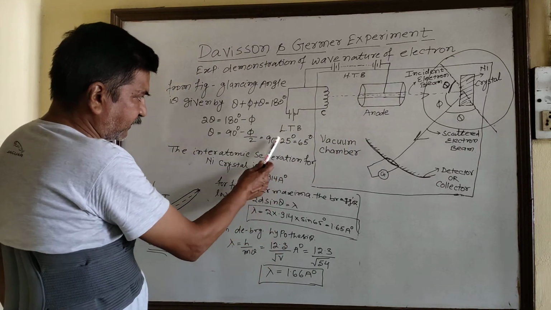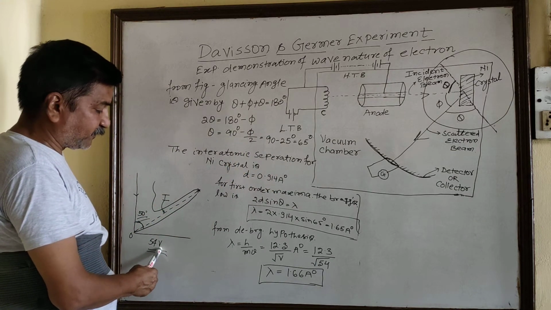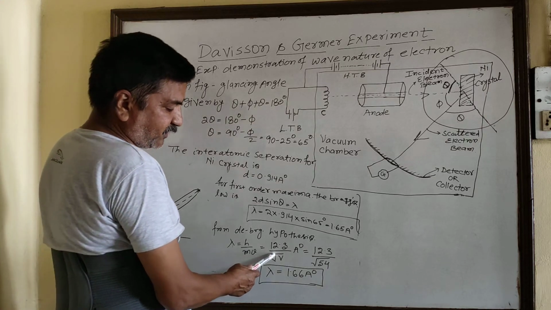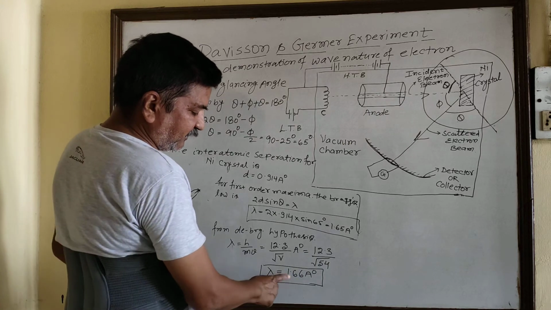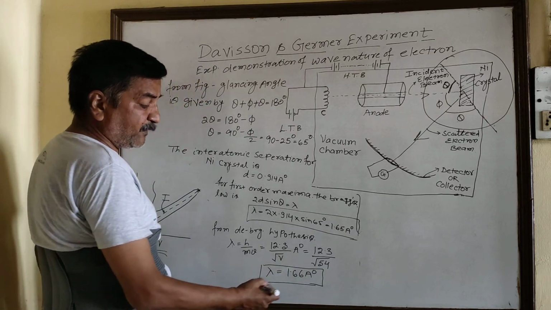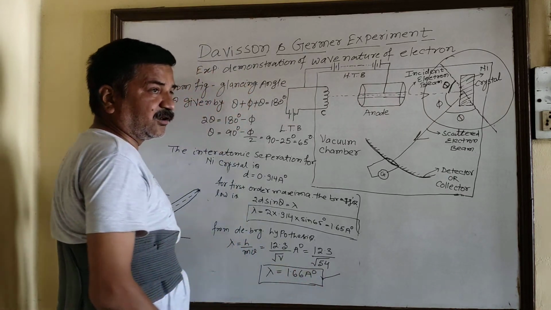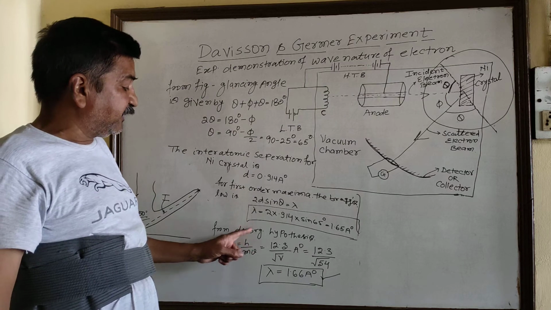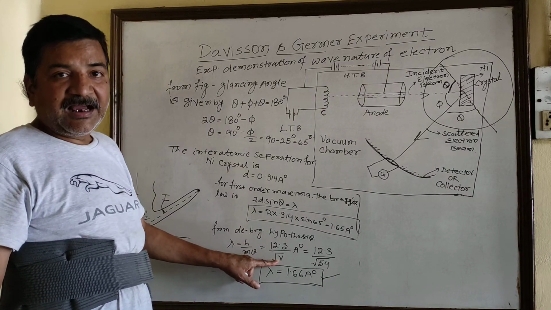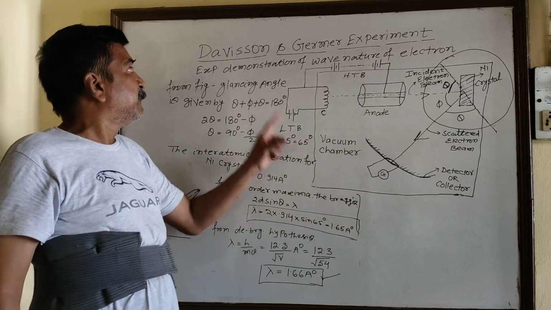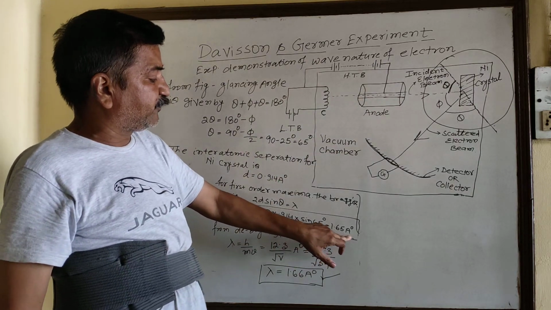If you substitute the corresponding value of potential, that is 54 volt, from this equation you will get 12.3 upon under root of 54, that is lambda equal to 1.66 angstrom, and this 1.66 angstrom is the theoretical value given by de Broglie if we consider the applied potential 54 volt. And the same thing has been derived by Davisson and Germer on the basis of their experiment, that is 1.65 angstrom.